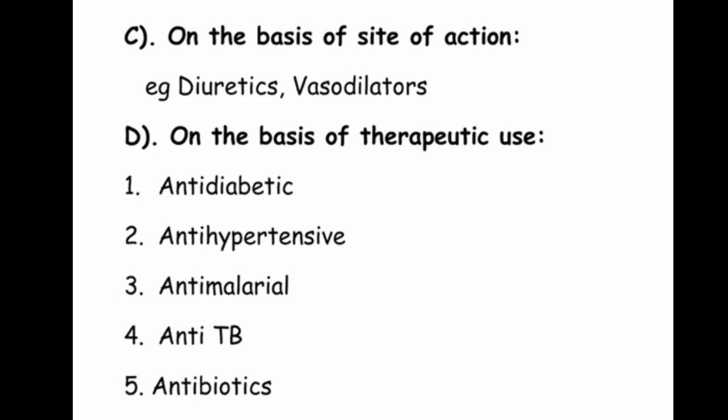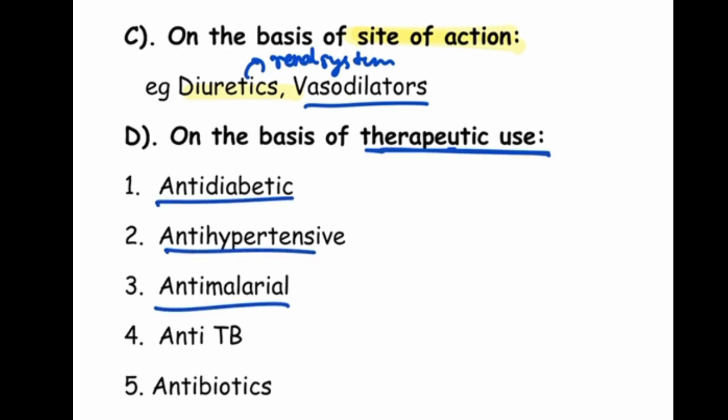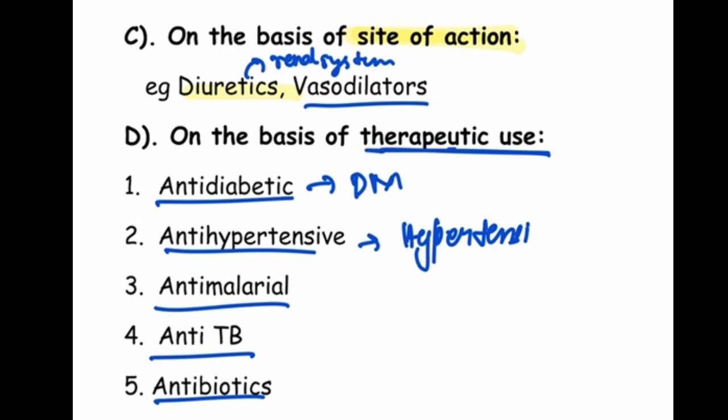Next, on the basis of site of action. So where it does act, site of action. Like diuretics, it acts in the venous system, vasodilators. Then on the basis of therapeutic use, like antidiabetics, antihypertensive, antimalarial, anti-tuberculosis and antibiotics. Antidiabetics are used in diabetes mellitus. And antihypertensive used in the hypertension patient. Antimalarial used in the malaria. Anti-tuberculosis used in TB. And antibiotics used in some common fever or disease.